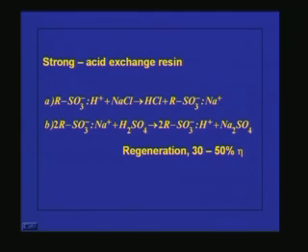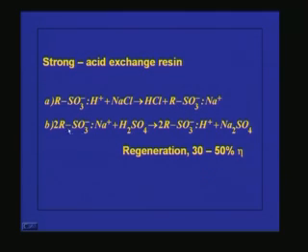So this is a strong acid exchange resin, RSO3⁻ H⁺. This is the anionic group attached to the resin, and this is the functional group which is derived from the acid. And if you add a salt, NaCl, then what will happen? This H⁺ will be replaced by Na⁺. So you will be getting a strong acid, HCl, and the other product will be RSO3⁻ Na⁺.